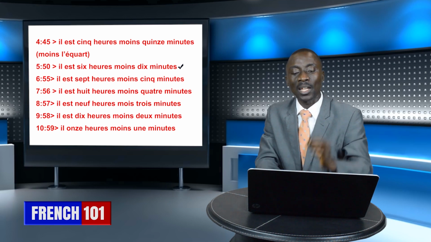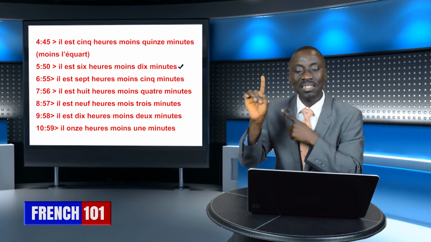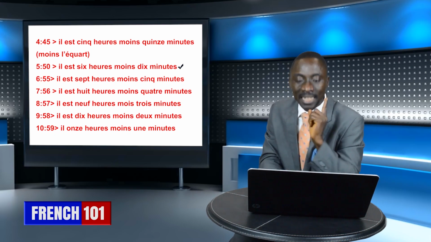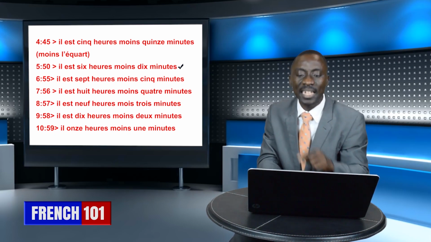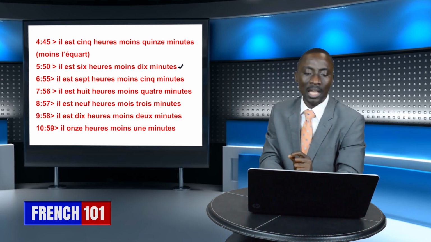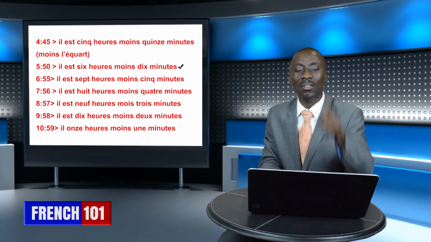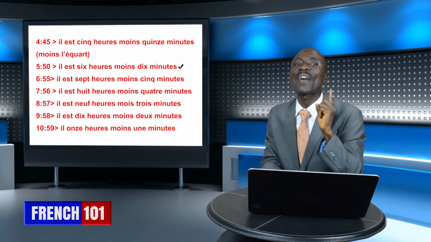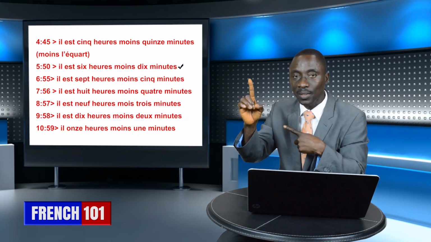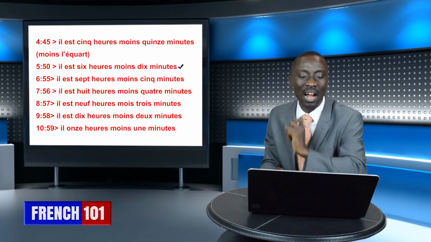Let's get it right. When it is 5:50, we say il est 6 heures moins 10 minutes. I'm talking about 5:50. When the time is 5:50, you are going to say in French, il est 6 heures. It is 6 o'clock, but minus how many minutes? Minus 10 minutes. That's how that is read.